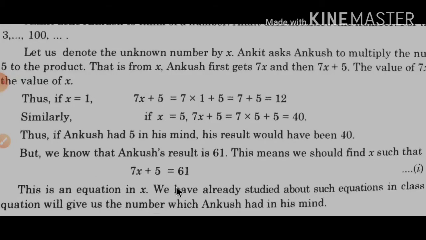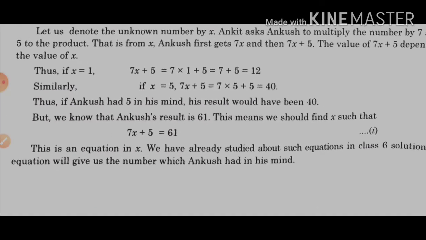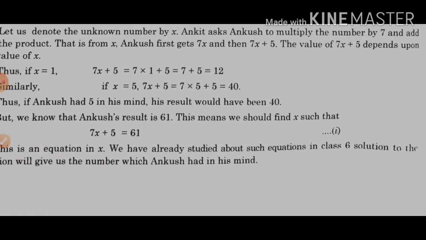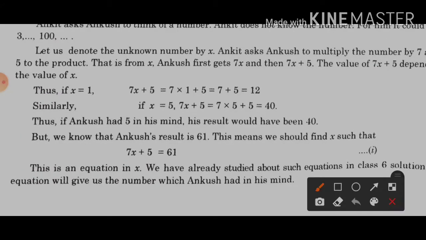So we already studied equations in class 6, and the equation will give us the number which Ankush had in mind. Here you can see that two students are given, and one student gives a task to the second student: you have to think of a number, after that multiply and add to the product.